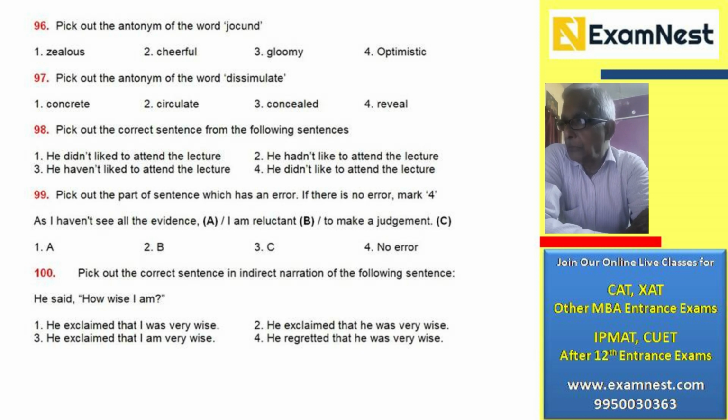He isn't regretting because it is an exclamatory sentence. So it should be he exclaimed that he was very wise. Okay, and there should be an exclamation mark at the end of the direct speech. How wise I am. It should not be a question mark, but an exclamation mark. So he exclaimed that he was very wise.